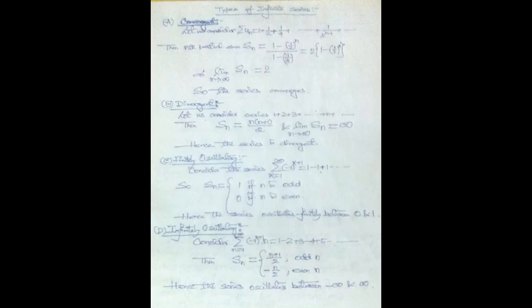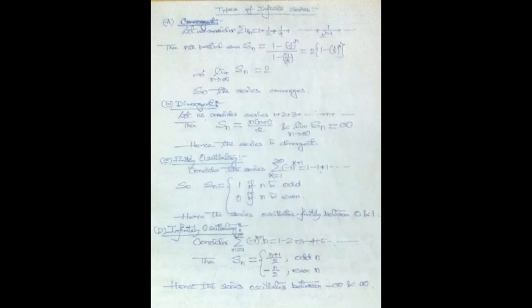Consider an infinite series 1 plus 2 plus 3 plus 4 plus so on plus n plus so on. So the Sn will be the sum of the first n natural numbers. This is nothing but n times (n plus 1) divided by 2. If we take the limit n tends to infinity, the limit of Sn will be infinity. That is, the sequence of partial sums is not convergent. Therefore, the given series is divergent.